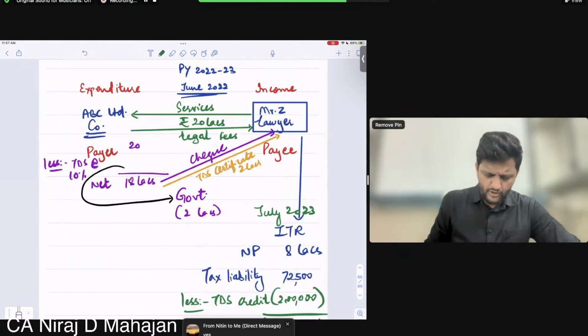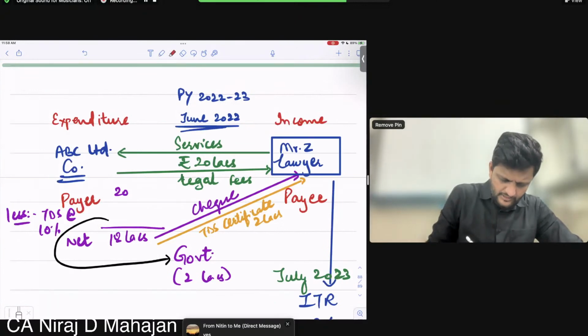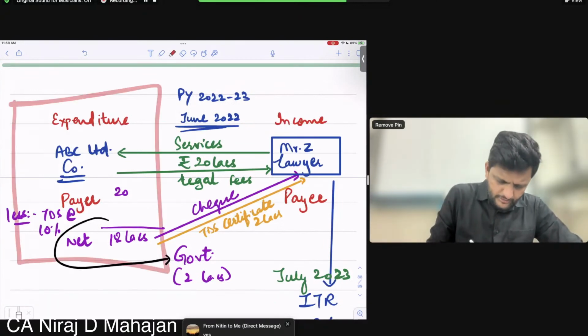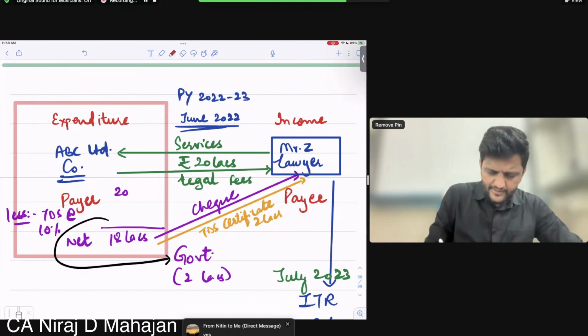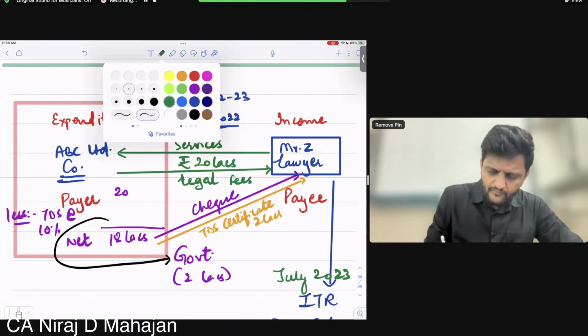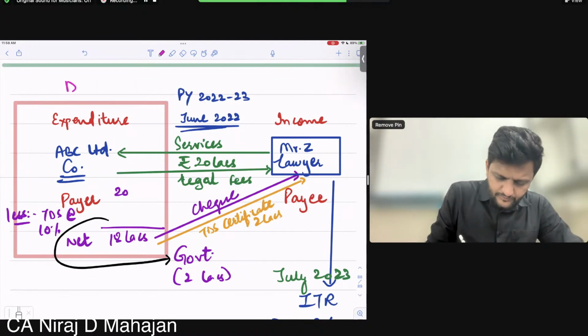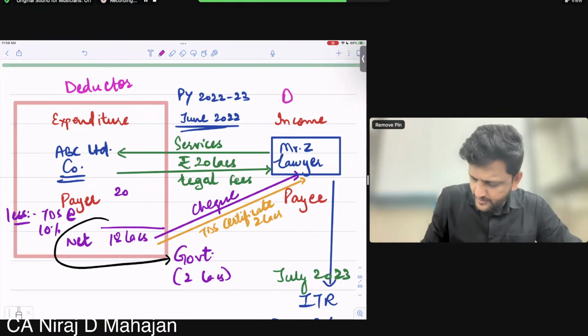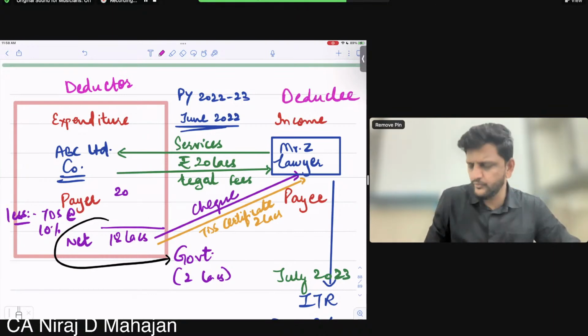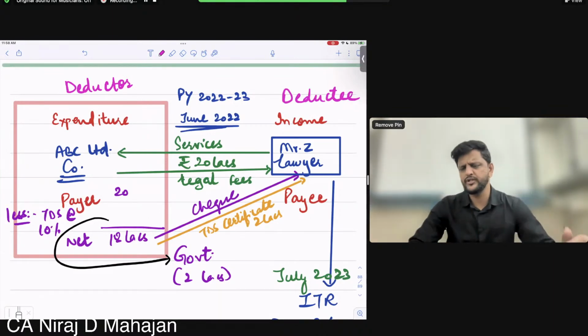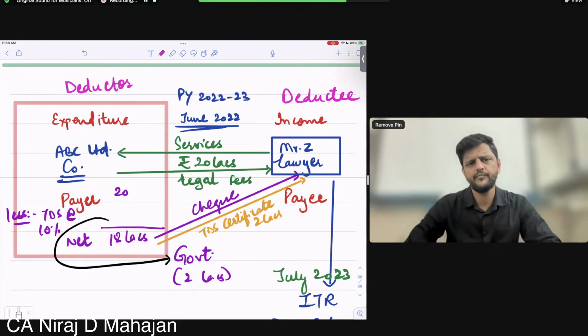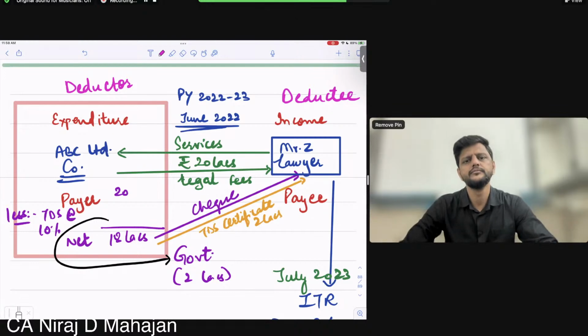But right now, bacho, just focus on this person. Who? We are focusing, bacho, on the payer. That's why. Understand. ABC, bacho, in this example will be called the deductor also. And Z, bacho, the lawyer, will be called the deductee. Why? Because obviously ABC in this example is deducting the taxes. So ABC is the deductor. Agreed? Clear till here, all of you?